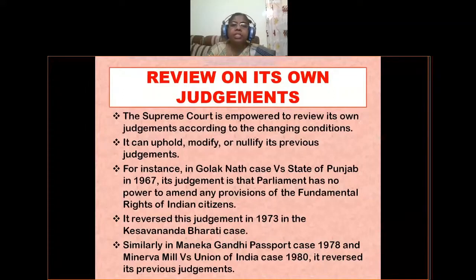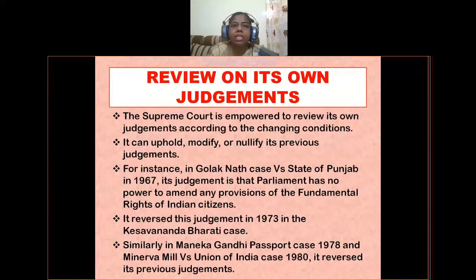But it reversed this judgment in 1973 in the Keshavananda Bharati case. In 1973, the same Supreme Court reversed its judgment, so the judgment given in the Golaknath case in 1967 was reversed in the Keshavananda Bharati case in 1973.